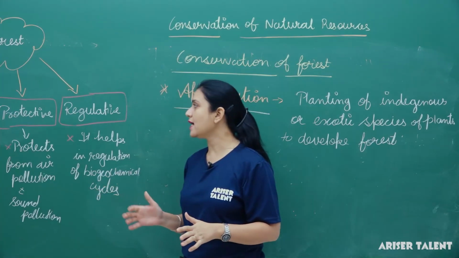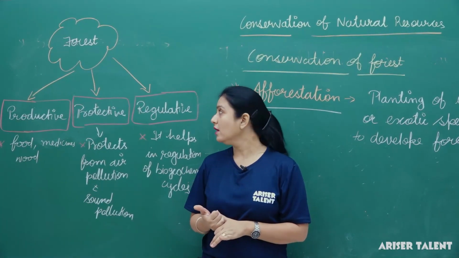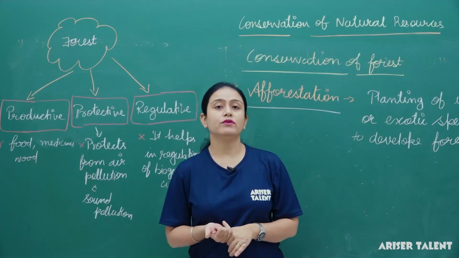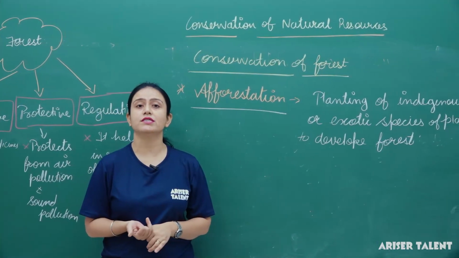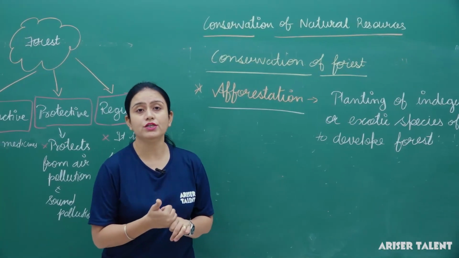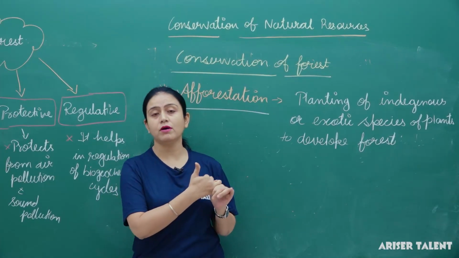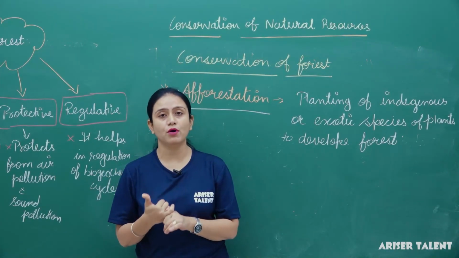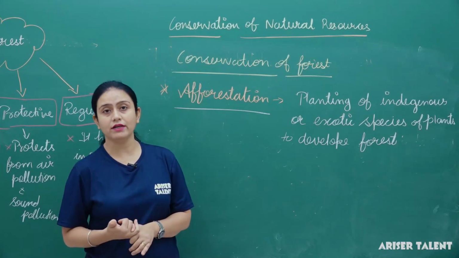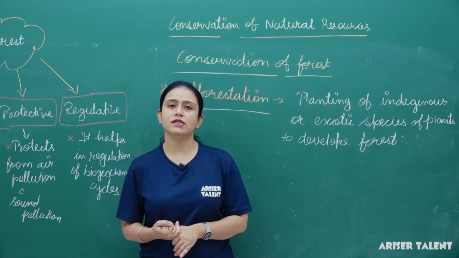Clear? So here in this lecture we studied about the natural resources. In this we studied about the forest and wildlife. Earlier we studied about the what? We studied about the different parts of conservation, means what is conservation, how to do the conservation, okay, and why do we need to do it. Fine, then we talked about the forest and wildlife. In this lecture we talked about forest, why forests are important to us, okay, and how they get harmed by human activities, as well as how we can conserve the forest. Okay, hope it is clear to you. Thank you.